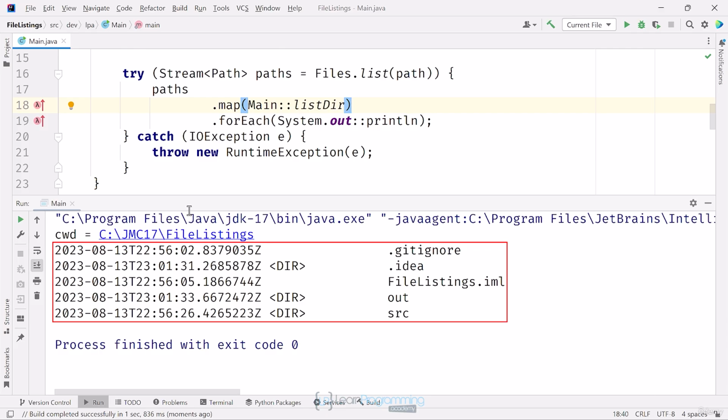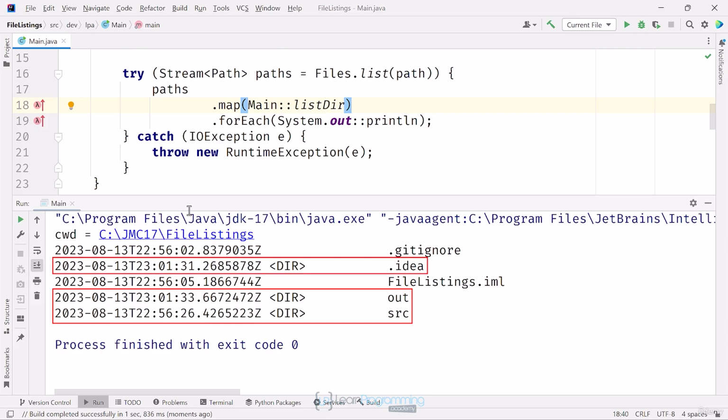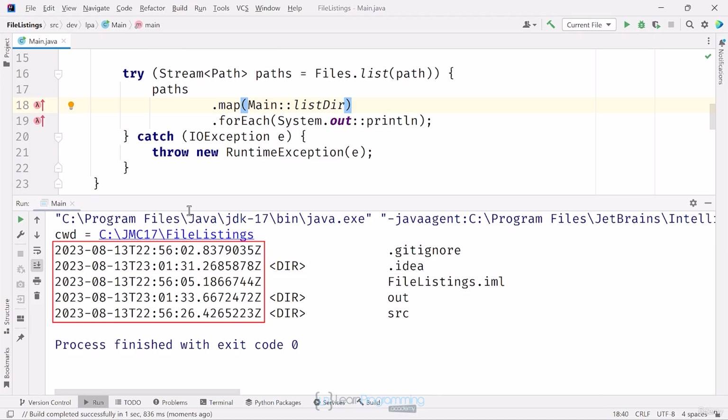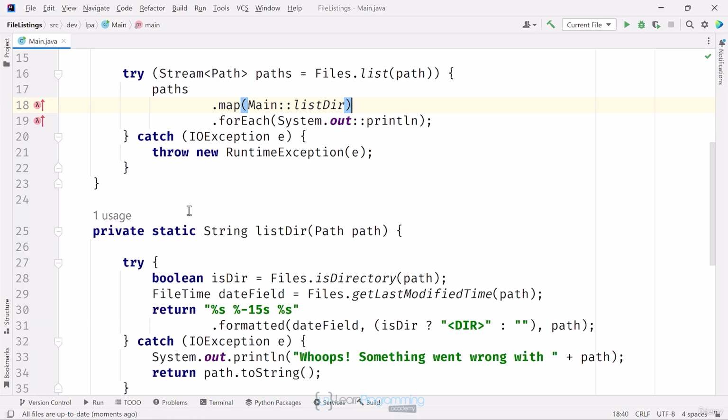My output is looking a little closer to what a Windows directory listing might look like. I can easily identify a directory now. Notice the dates in the output, they end in Z. Remember, Z is code for UTC date and time. For the average user, this would be confusing to see, so it would make more sense to show them their local date time. I'll refine my listing method to do this.